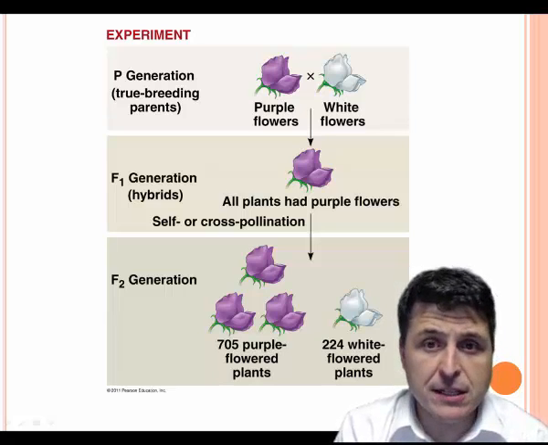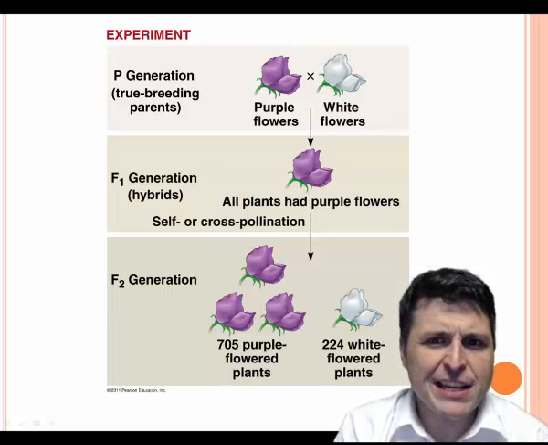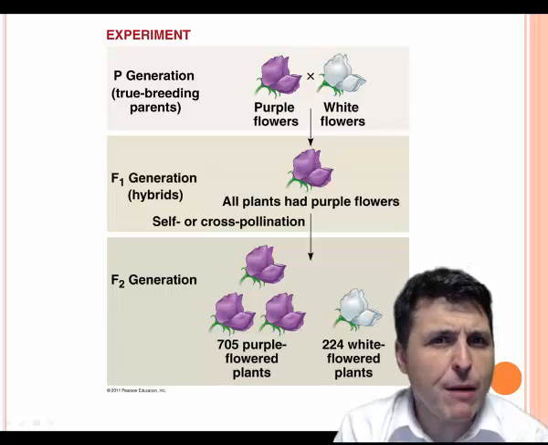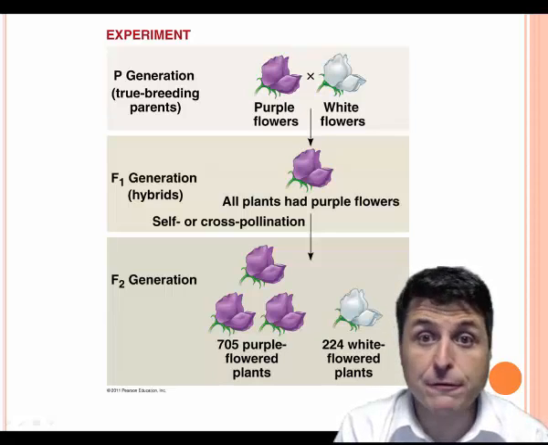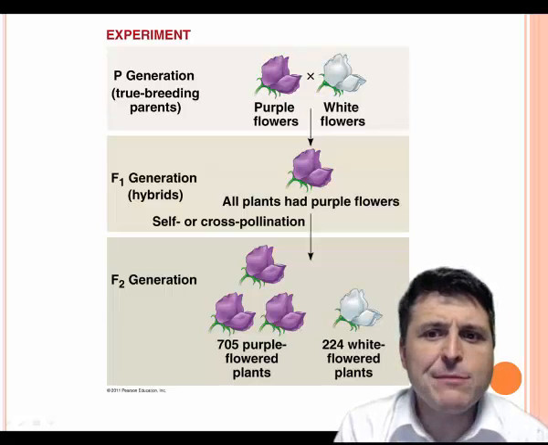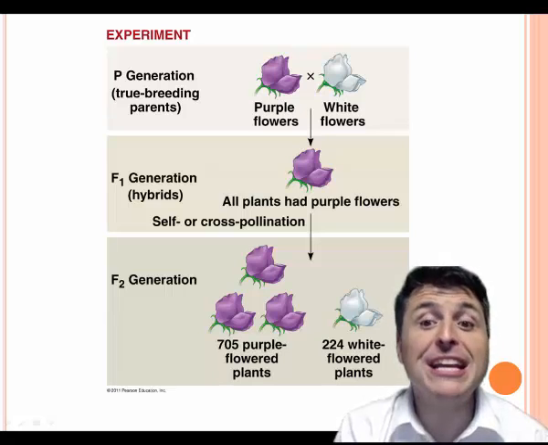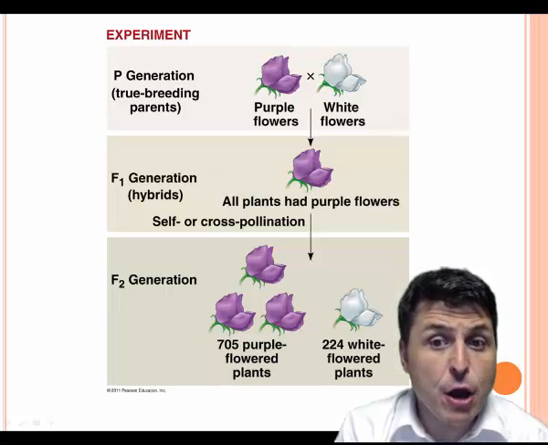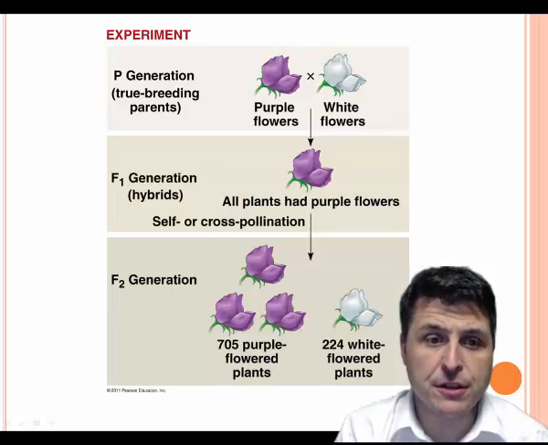As a result of these experiments, Mendel came to several conclusions. He determined that the inheritance of each trait is probably caused by some inheritable factor that's passed on from generation to generation. Each individual seems to inherit one of these inheritable factors from each parent for each trait. And though a trait might not show up in an individual, it can still be passed on to the next generation.